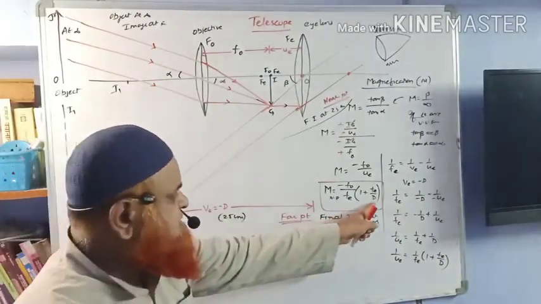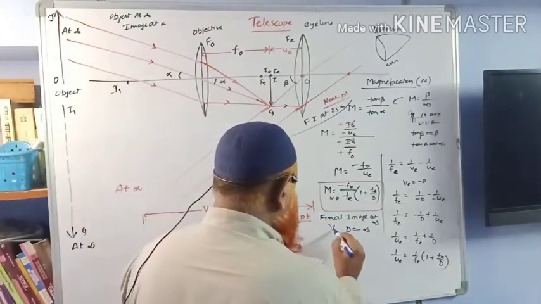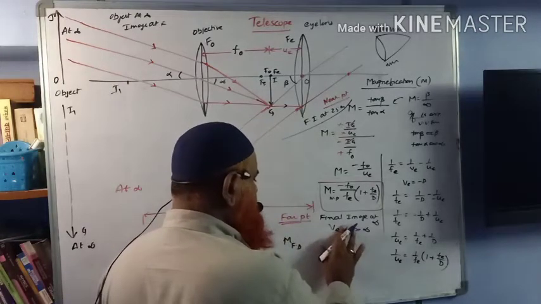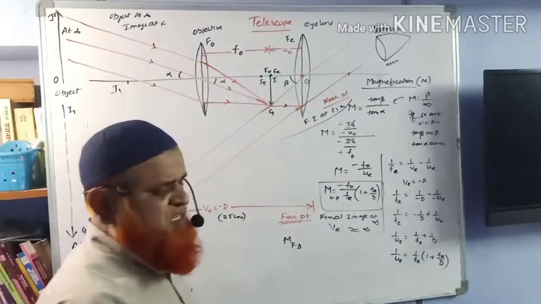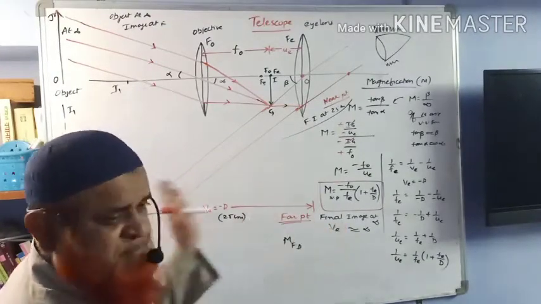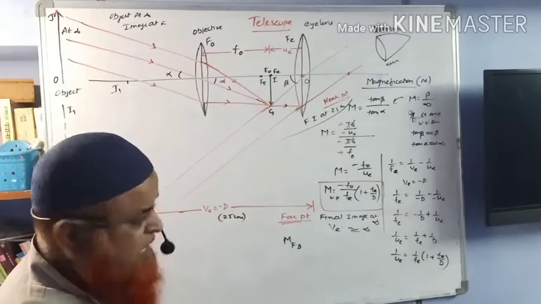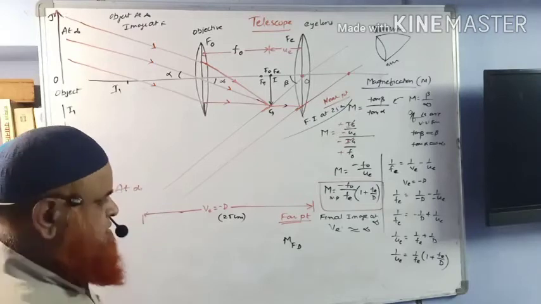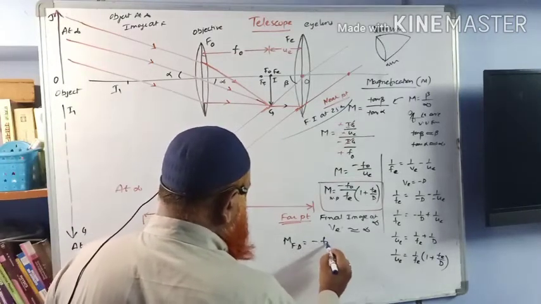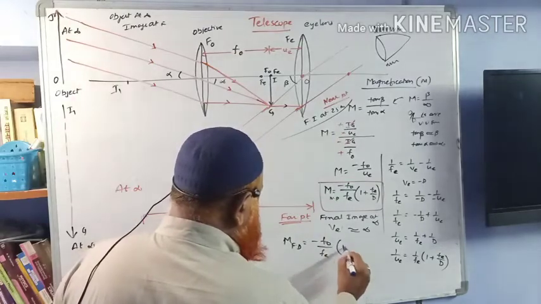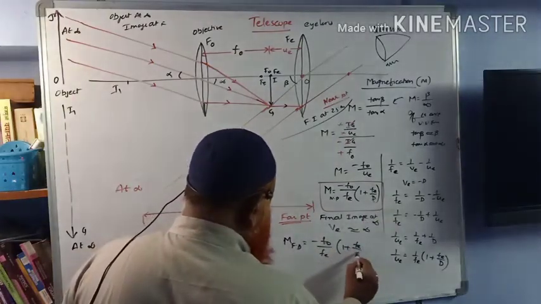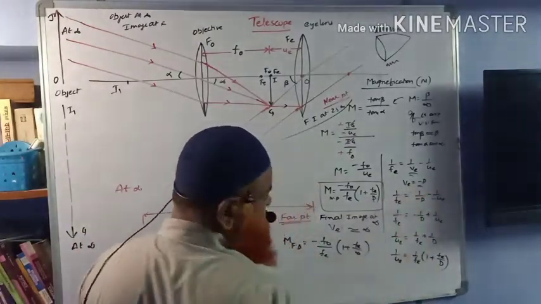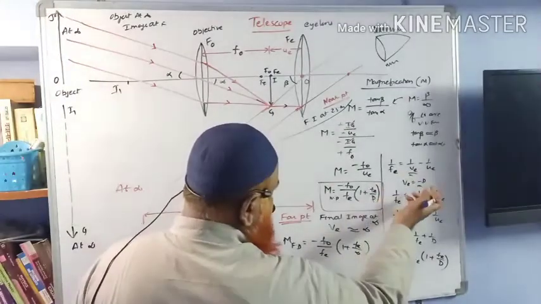Final image goes to infinity means this D, or whatever it may be, you can consider VE. This cannot be called D now because VE will become infinity here. D means least distance of distinct vision. So VE means the final image distance for the eye lens, which is going to be infinity. Then the formula will become minus F0 by Fe into 1 plus Fe by infinity. Actually, we have replaced VE only with D. So instead of VE you will take infinity.